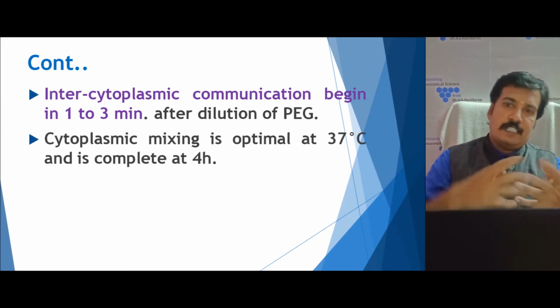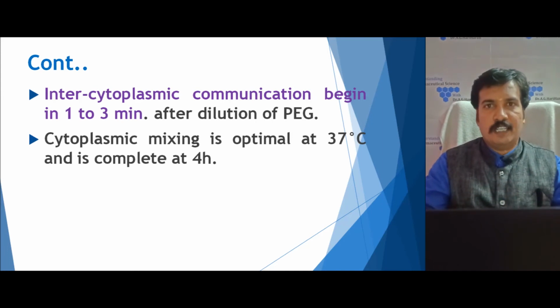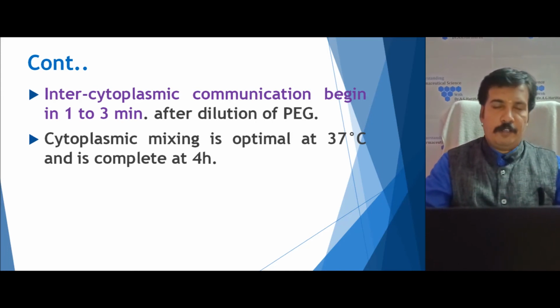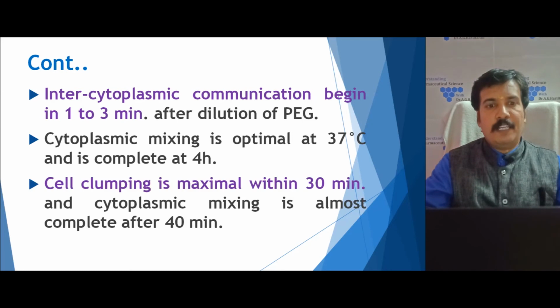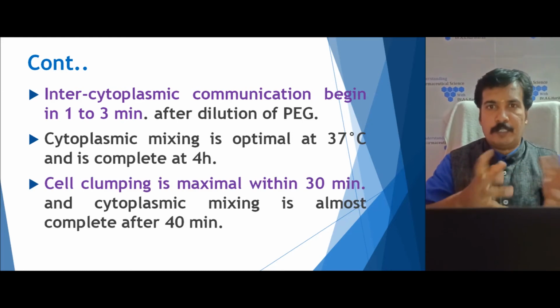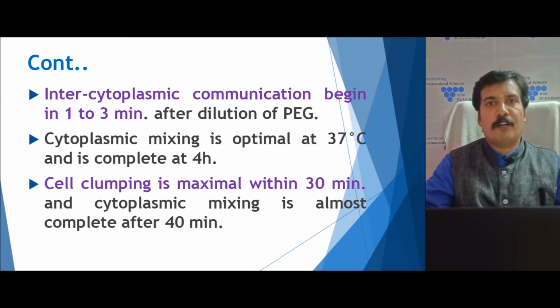Cytoplasmic mixing is done around 37 degrees Celsius for nearly up to 4 hours, but the cell clumping will be maximum in 30 minutes and the cytoplasmic mixing will almost complete within 40 minutes.